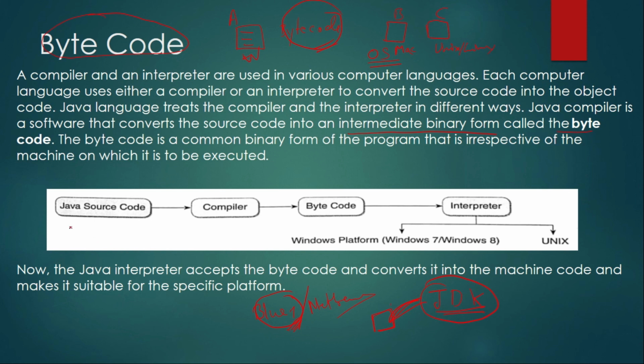You can see here, the Java source code you have written, you have compiled, and you have generated a bytecode. Now the interpreter of the other machine starts converting it to machine code. It may be the Windows operating system, the Unix operating system or the Mac operating system, any one of them. Now the Java interpreter accepts the bytecode and converts it to machine code and makes it suitable for a specific platform.